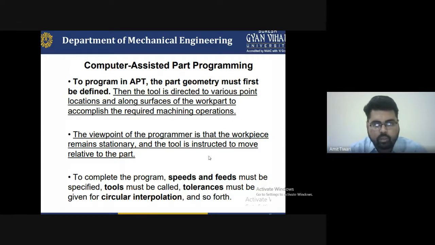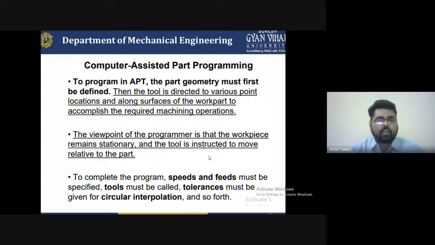It is easy to understand, but how to write the part programming language is the most important part we have to use in the CNC machine. Automatic part programming means we do not operate by individual. It will operate after some time; the limit is fixed, and after the limit is over, it will operate again. To change the dimension as per the requirement, you have to put in the sequencing, like the G code and M code.